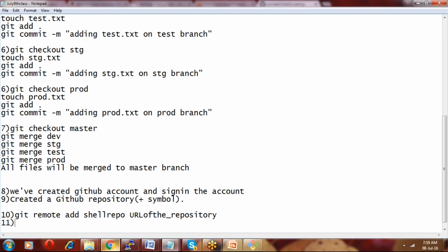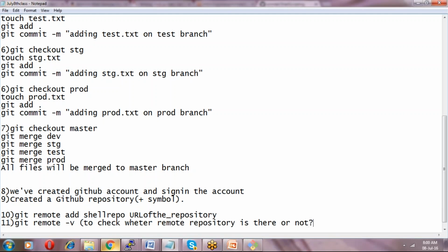What will happen? It will add a shell repo. This entire repository will become a shell repo in your local machine. Just check whether it is added or not with git remote -v, to check whether the remote repository is there or not. Not yet.